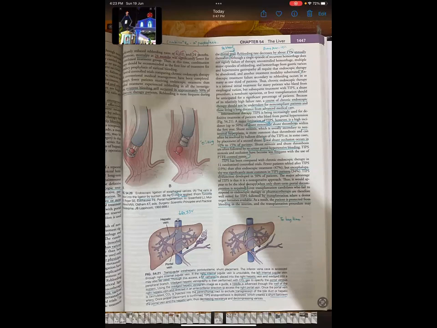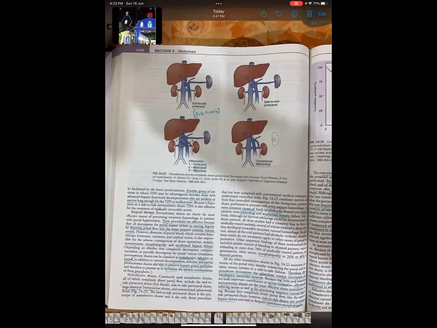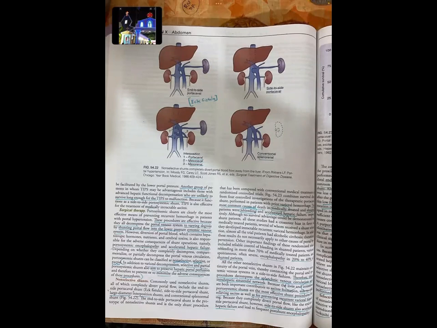Once the portal vein is cannulated, CO2 is injected in the parenchymal tract to exclude transgression of the bile duct and hepatic artery. Once the proper placement is confirmed, the TIPS endoprosthesis is deployed, which creates the shunt between the portal vein and hepatic vein. Next page. Here they have described surgical therapy. Another point in TIPS is for patients who are unlikely to survive long enough for the TIPS to malfunction. For those patients also, TIPS can be used.